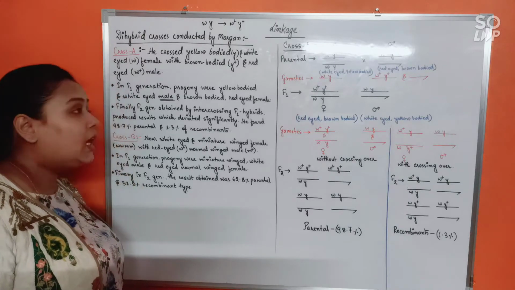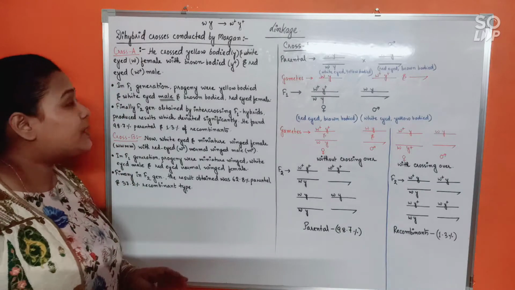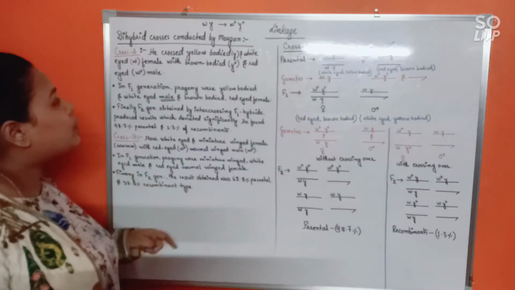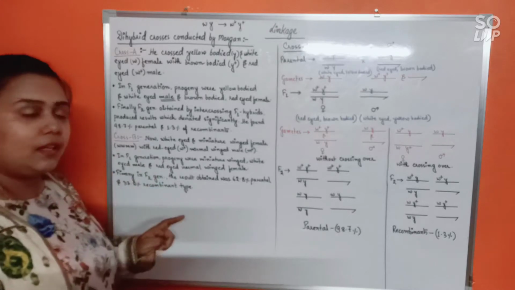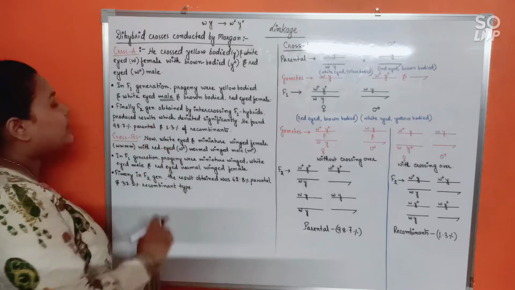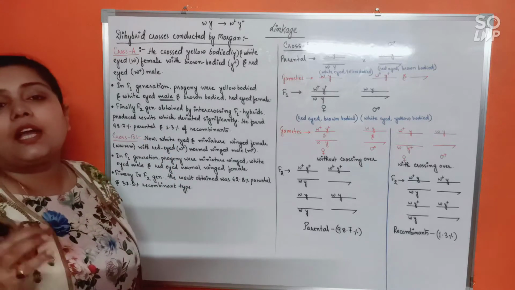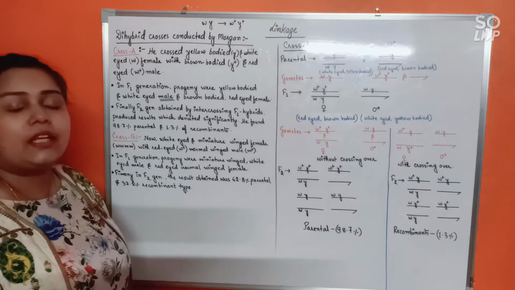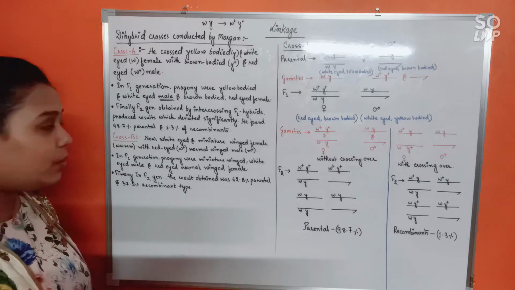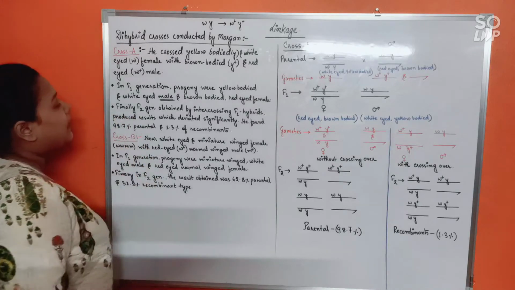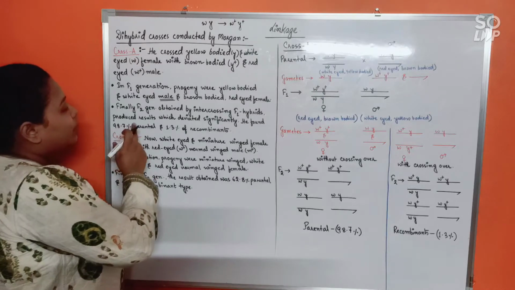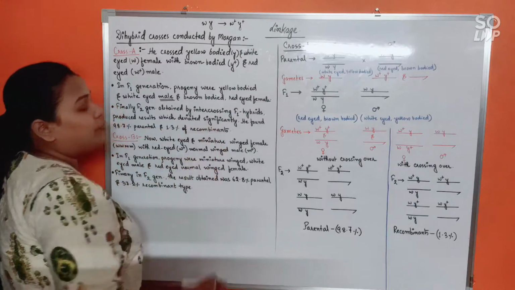Okay? Just here try to understand this, that yellow-bodied and white-eyed mutant type female has been crossed with brown-bodied and red-eyed male. That's why the plus sign. Plus sign here means wild type. And what we got is the F1 generation, where the color of the mother has gone down to the sons and the combination of color of the father has gone down to the daughters. Okay. Now, finally, the F2 generation, obtained by intercrossing F1 hybrids, produced results which deviated significantly.